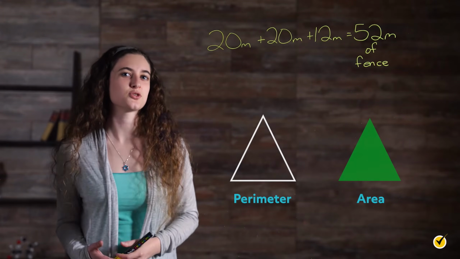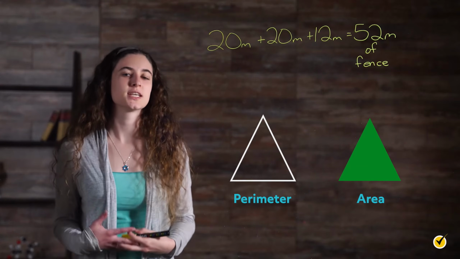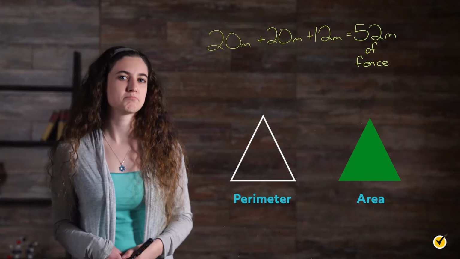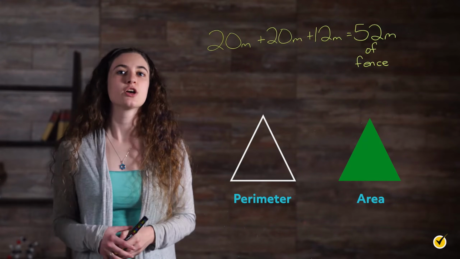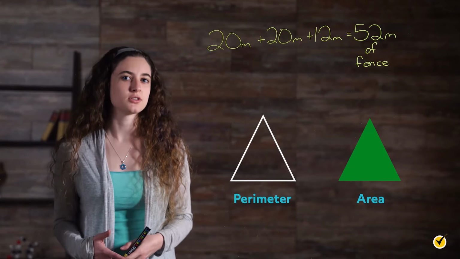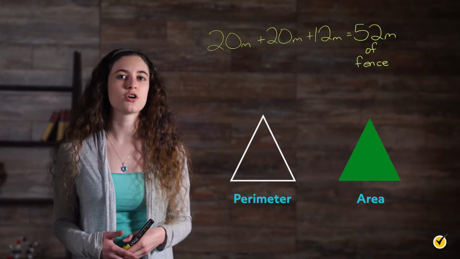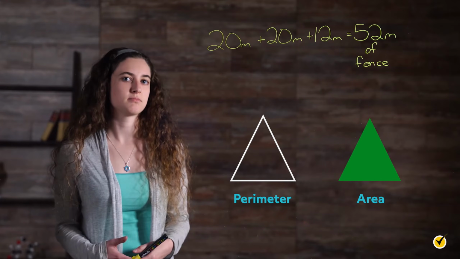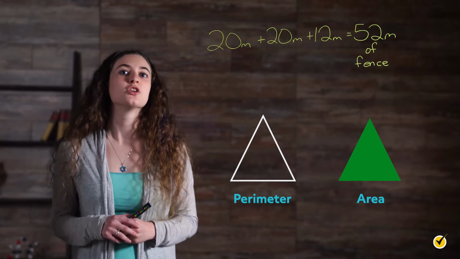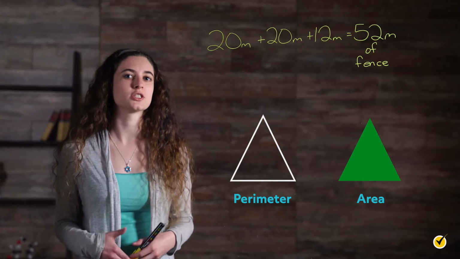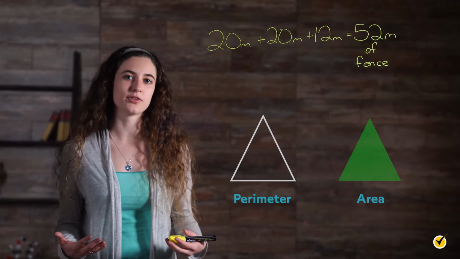20 meters plus 20 meters plus 12 meters gives you 52 meters of fence. Not much to that one. Notice that the answer is given in meters. That's because perimeter is a distance. Walking around the yard would mean walking 52 meters. That's all there is to it. No matter what type of triangle you have, just add up the length of the sides and you have your perimeter. Now let's deal with area.